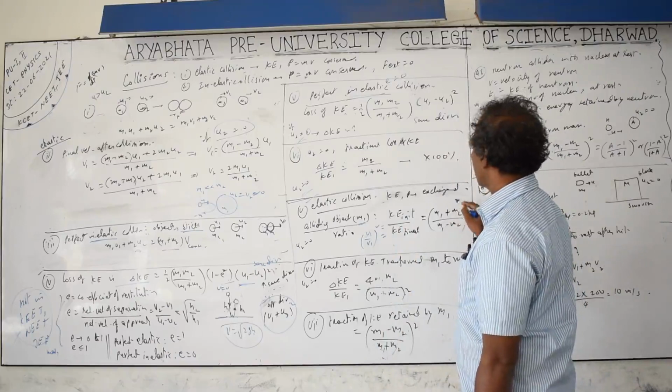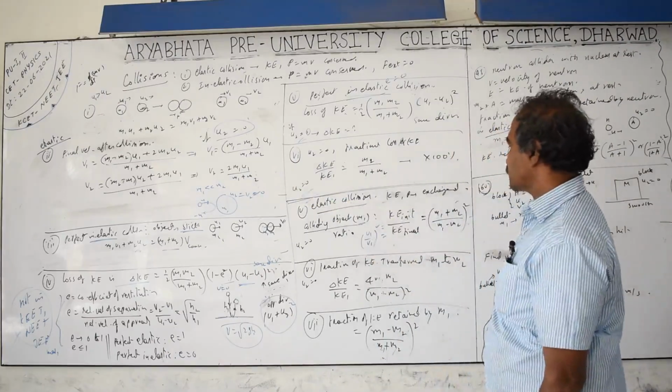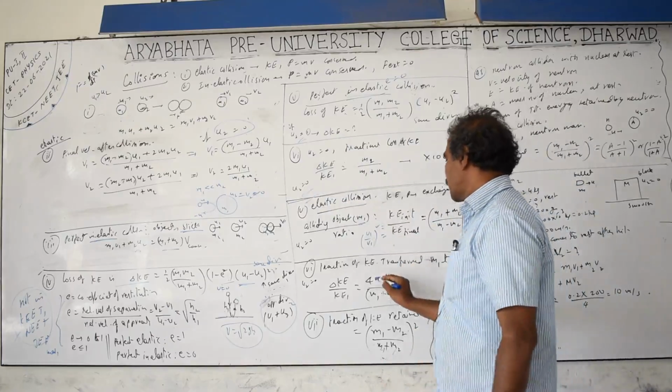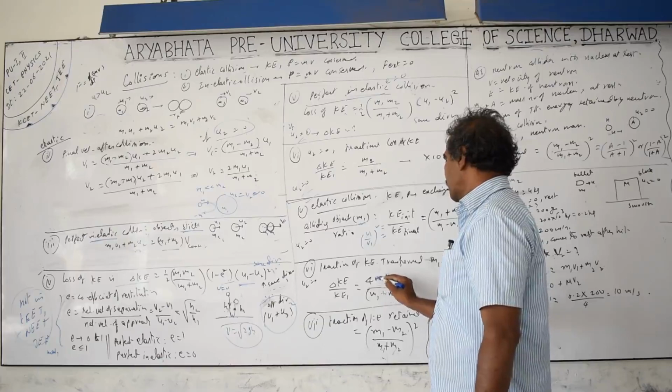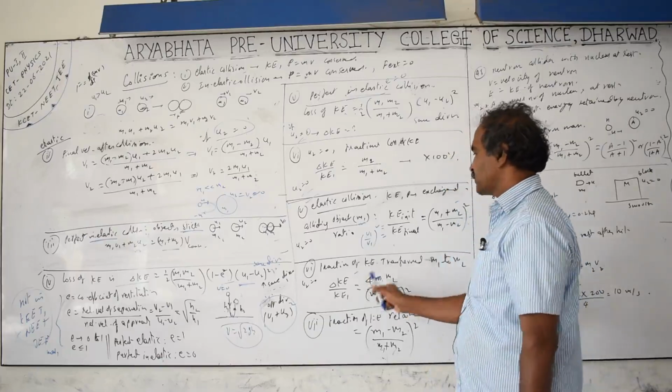u1 by v1, m1 plus m2 by m1 plus m2. If you remember this, it will be easy to remember. Next is the fraction of kinetic energy transferred from m1 to m2. How much kinetic energy is transferred from m1 to m2? Change in kinetic energy by initial kinetic energy. Change in value by initial value.